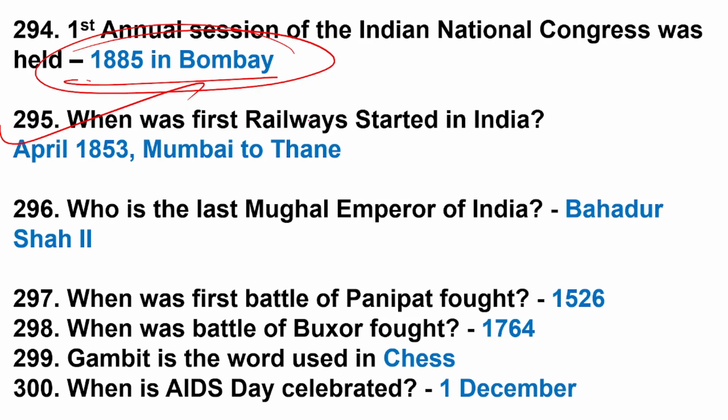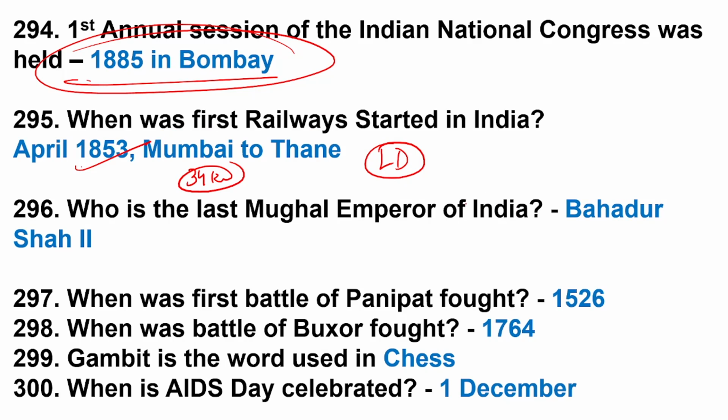When was the first railway started in India? April 1853 is the correct answer. The Governor General of India then was Lord Dalhousie. Mumbai to Thane, and the total length, exact distance, 34 kilometers.